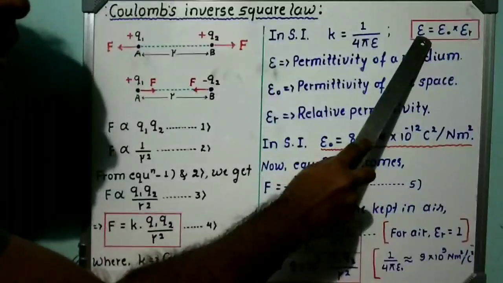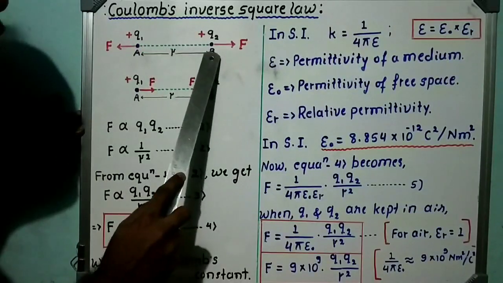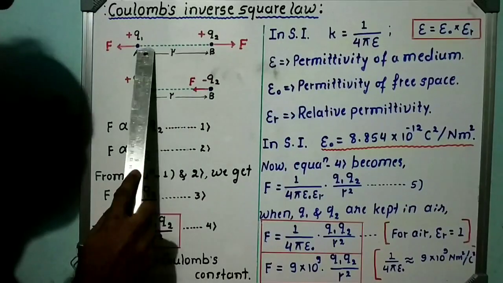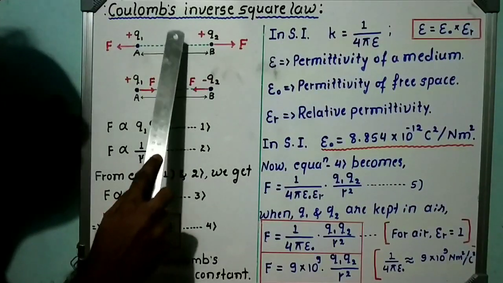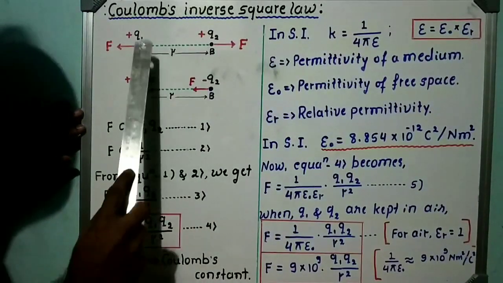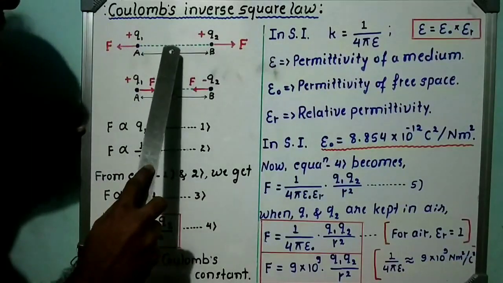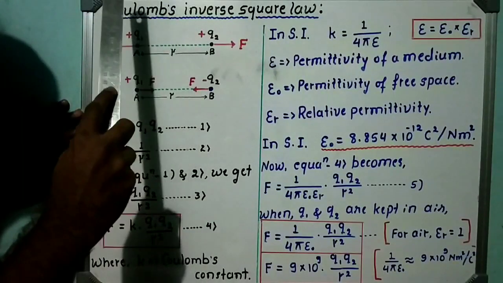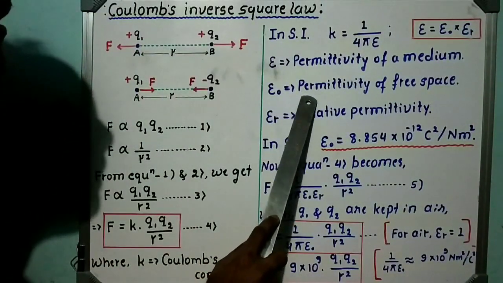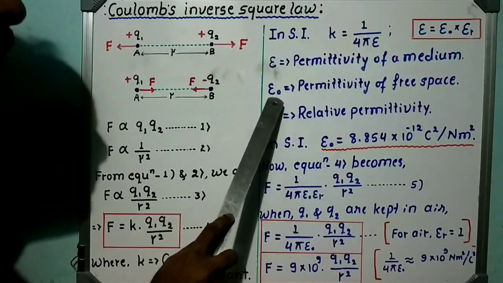In between Q1 and Q2, there may be free space or there may be a medium. If free space is present between Q1 and Q2, that free space has a constant value called permittivity of free space, denoted by epsilon naught.